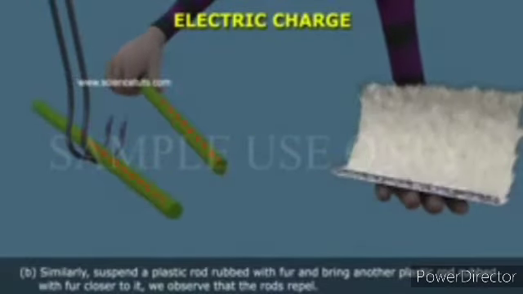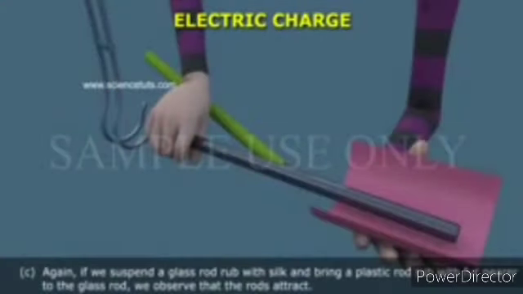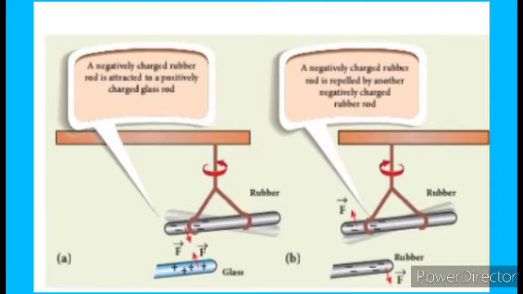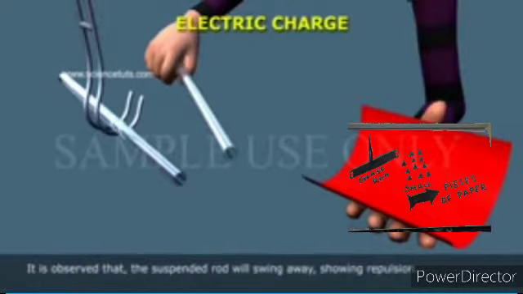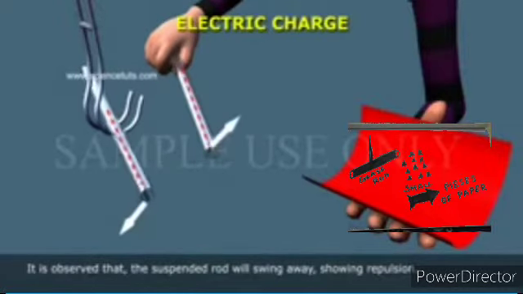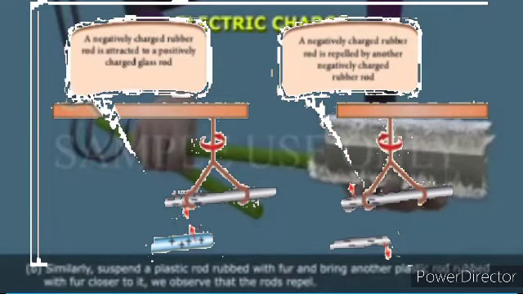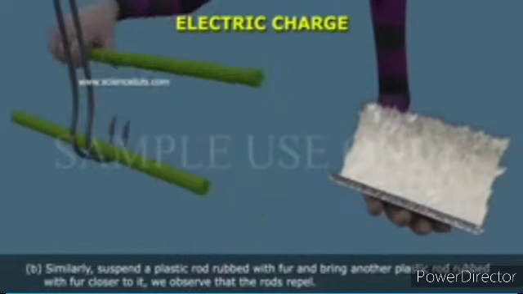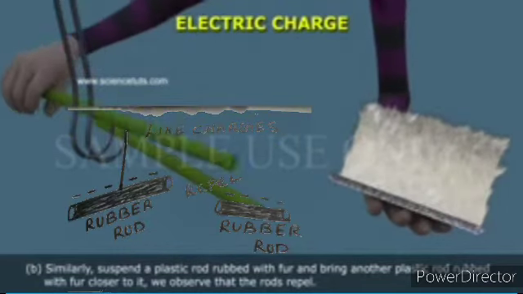Later, people found that not only amber, but even a glass rod rubbed with silk cloth attracts pieces of paper. Glass rods also become charged. Consider a charged rubber rod hanging from a thread. Suppose another charged rubber rod is brought near, the two rubber rods repel each other.